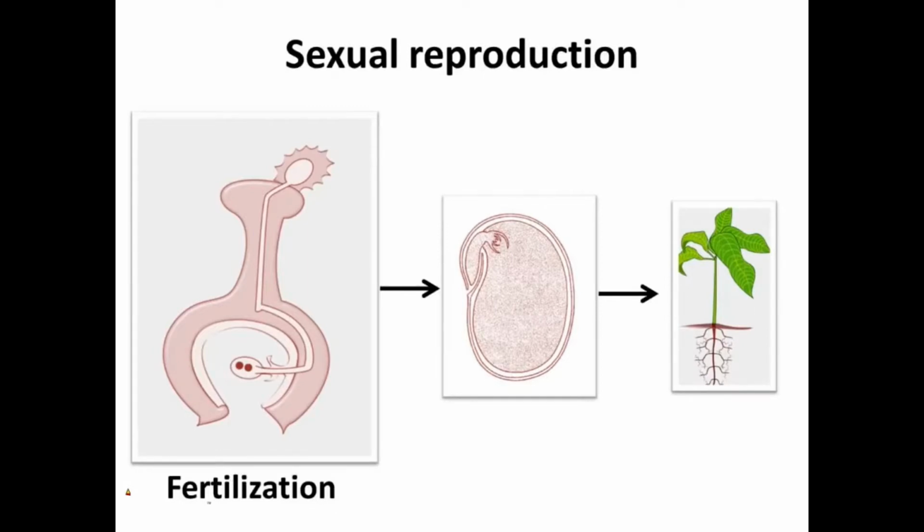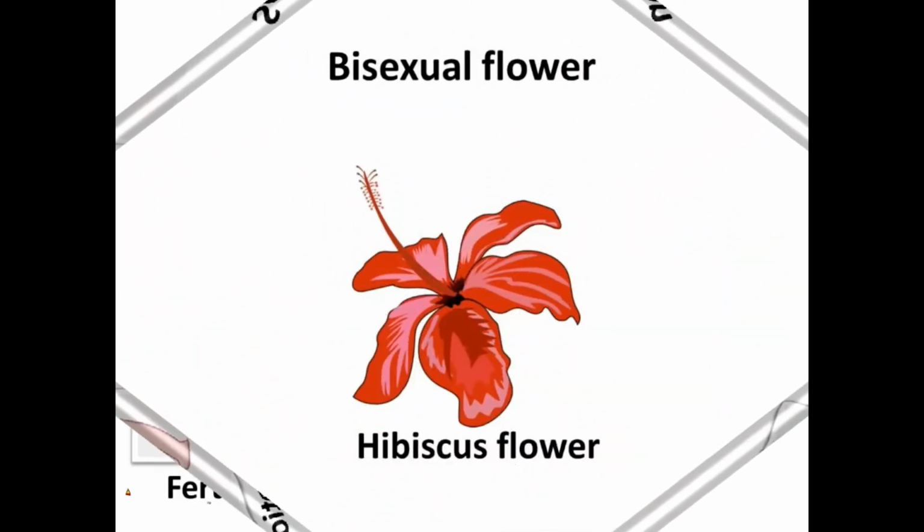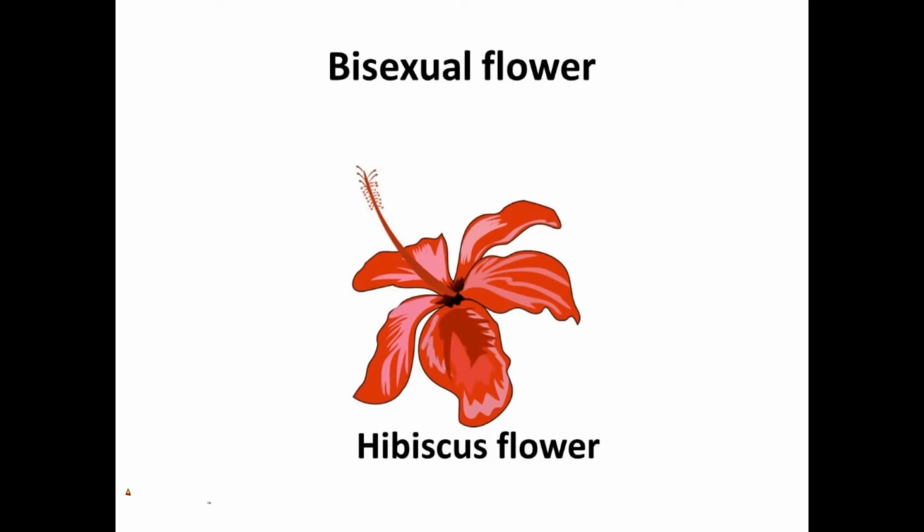This type of plant reproduction process is called sexual reproduction. So, in the sexual reproduction of plants, the gametes participate and the zygote is formed after the fusion of male and female gametes. In certain plants, for example, the hibiscus plant, the same flower has both male and female gametes.